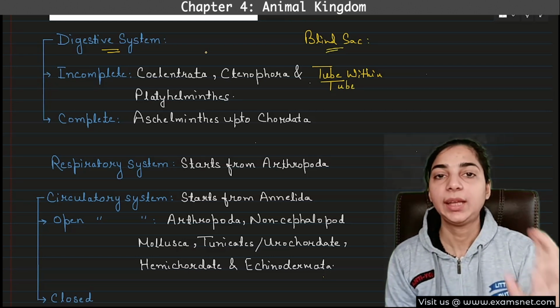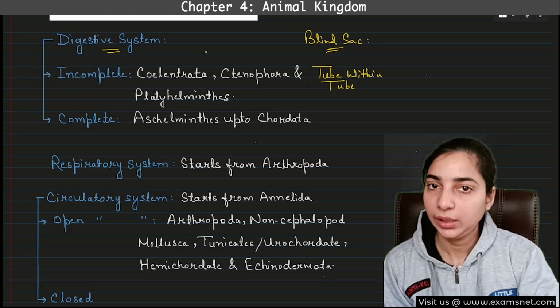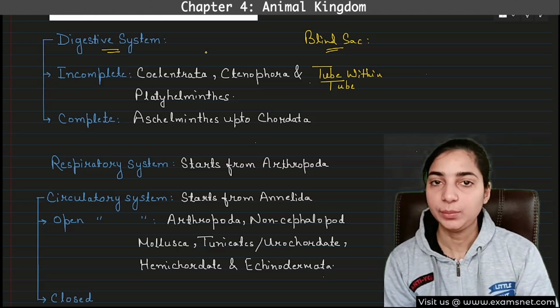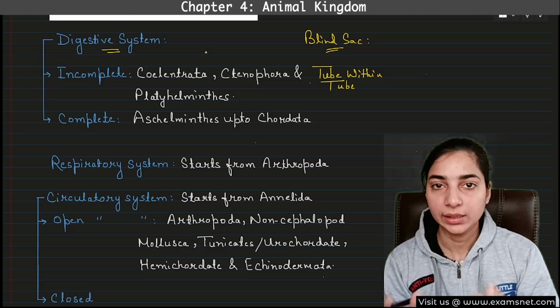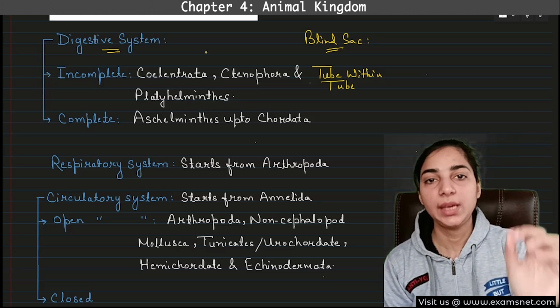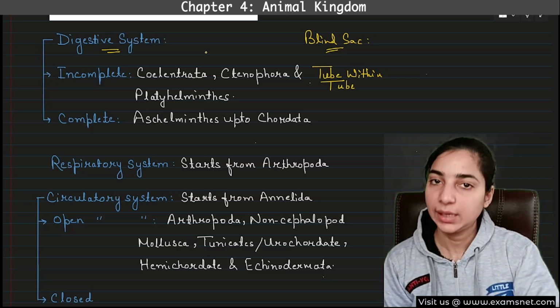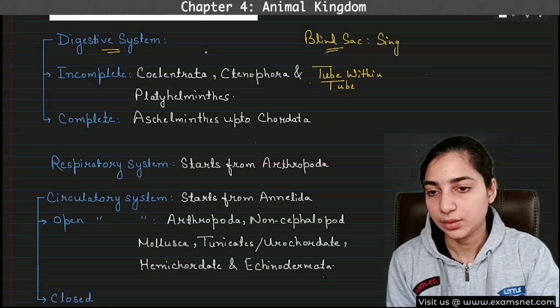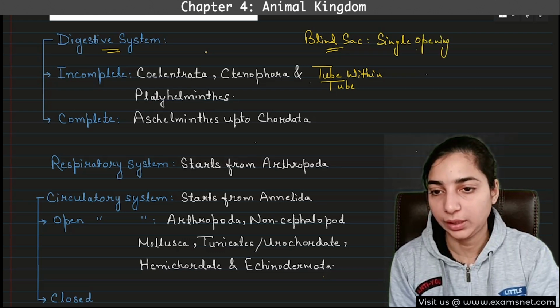There we discussed that there was a single opening that would be acting as mouth as well as anus. That means the entry of the food particles and the exit of the waste materials takes place through the same opening because there is only a single opening in case of blind sac body plan.